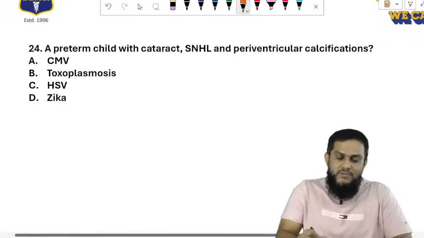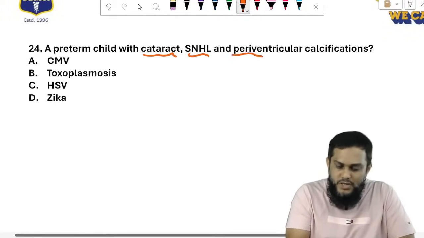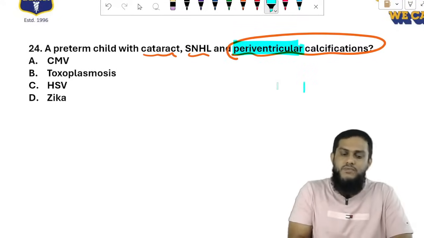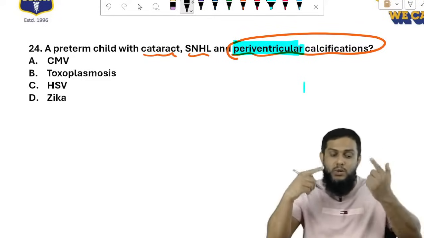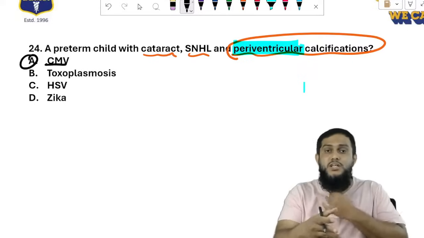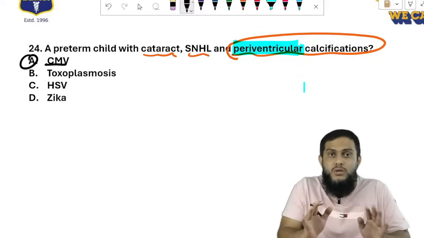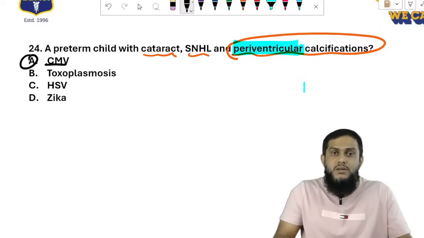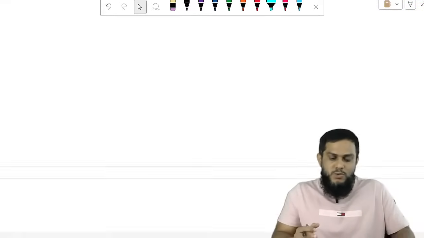A preterm child with cataract, sensorineural hearing loss, periventricular calcifications. I want to highlight this. Periventricular calcifications, so calcifications only surrounding the ventricles: cytomegalovirus. Ignore the other points, sensorineural hearing loss and cataract, as they can occur but we have not discussed them. We discuss only what is important. Periventricular means 100% cytomegalovirus.